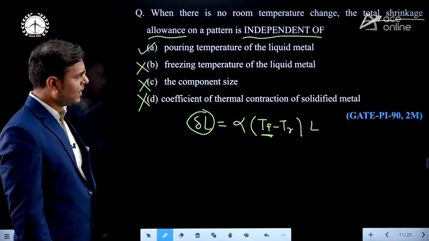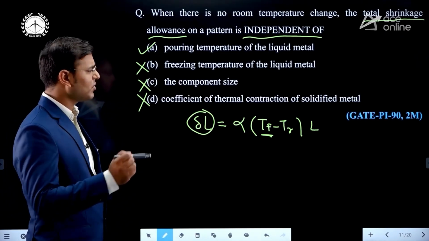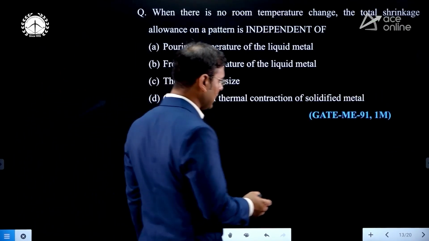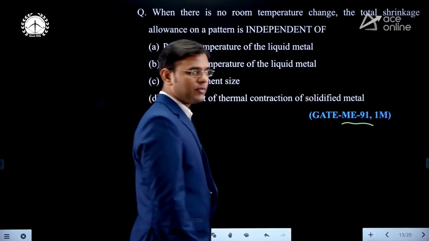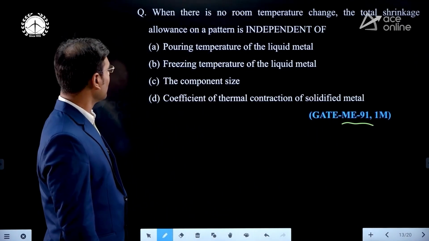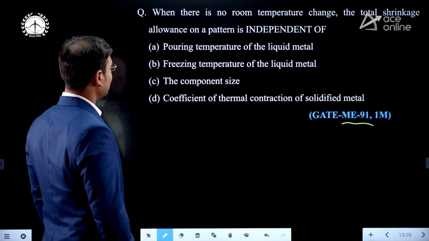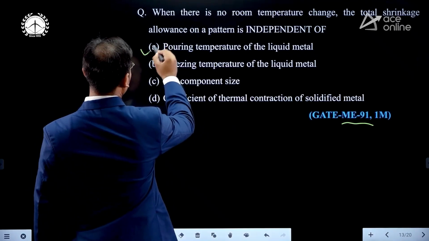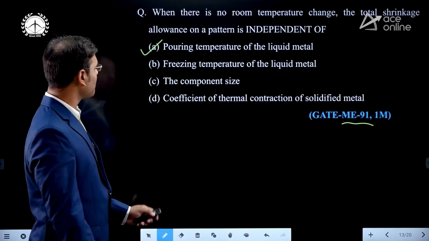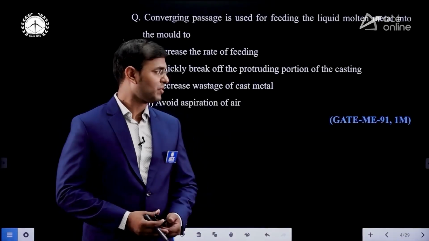Yes, how easy is this question? This question was asked in GATE PI 90, and the same question was asked in the mechanical examination, GATE mechanical 91, recently after 1 year. There is no room temperature change. The total shrinkage allowance on a pattern is independent of. Same question, same options. Answer is pouring temperature of liquid metal. This question is over. Answer is A. Now see the next question.